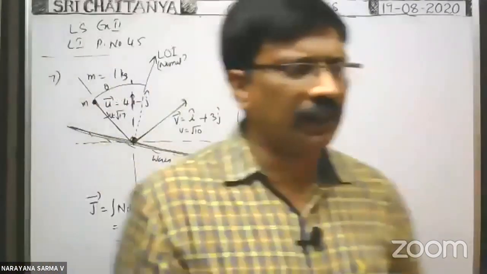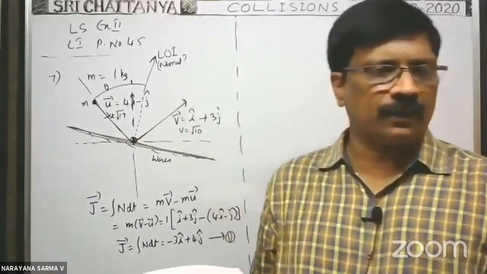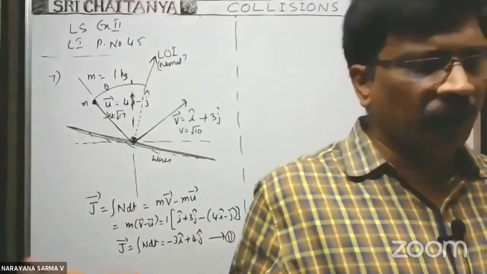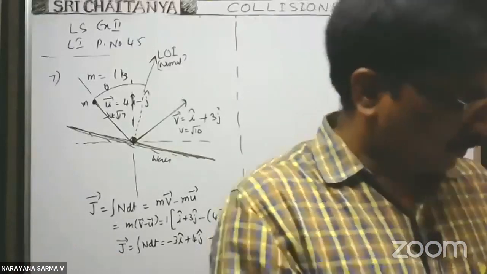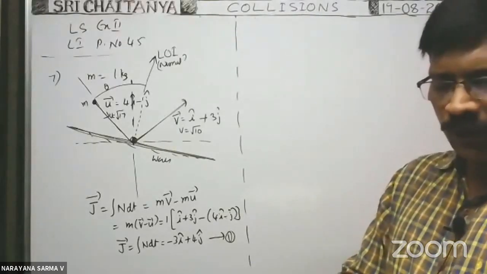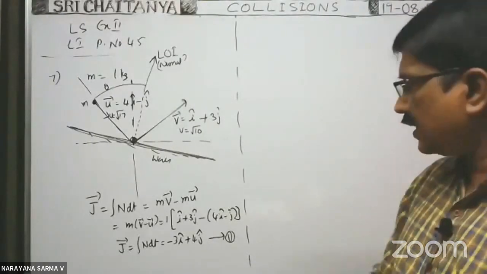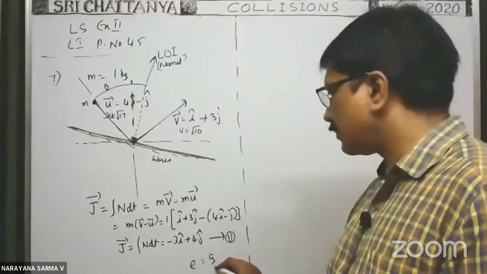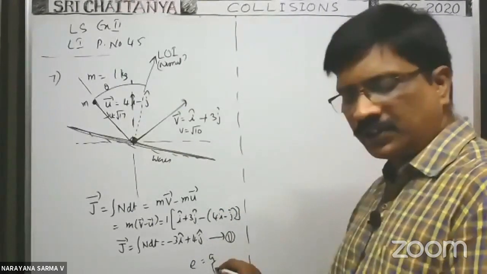Okay, you keep it like this. In the next class, or in the evening study hour, I will send the solution to you. Okay, next, what is the next problem? You see, here you are given the coefficient of restitution, equal to 9/16.